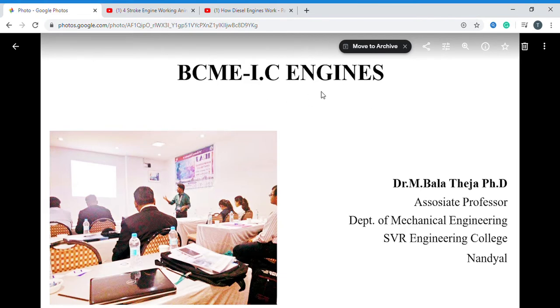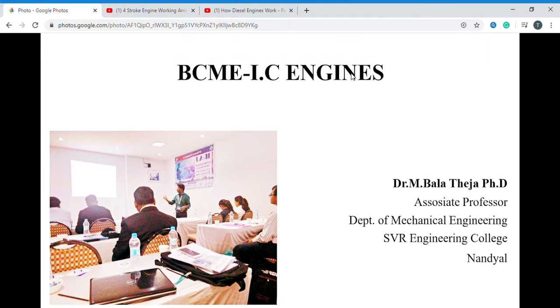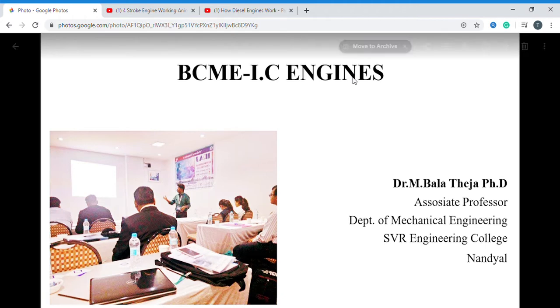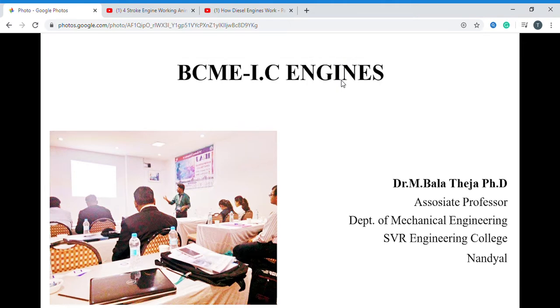Before discussing this topic, first I will give the information about the engine. What is an engine? An engine is nothing but a conversion of fuel energy into mechanical energy. If you take the engine of any vehicle, you are supplying petrol, and that petrol is converted to mechanical energy. That is what I am calling an engine. These engines are mainly classified into two types: external combustion engines and internal combustion engines.